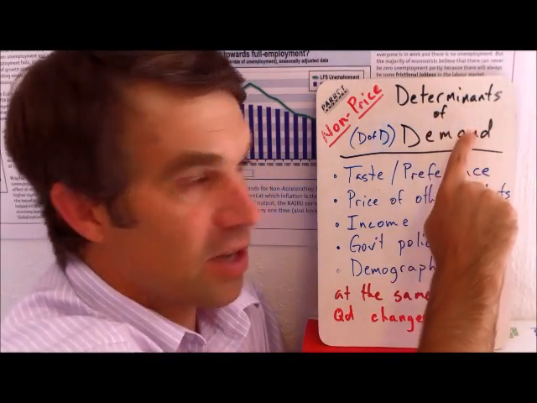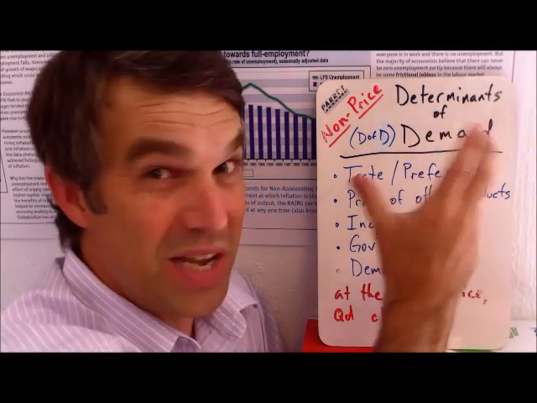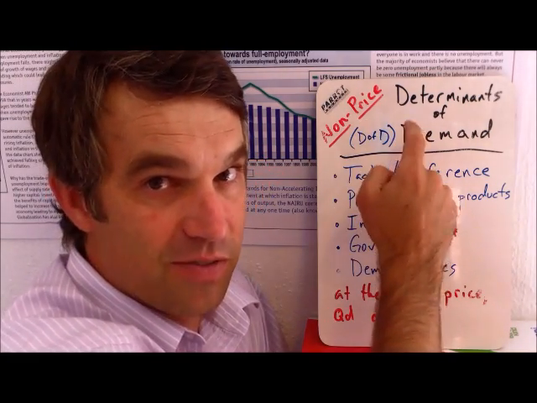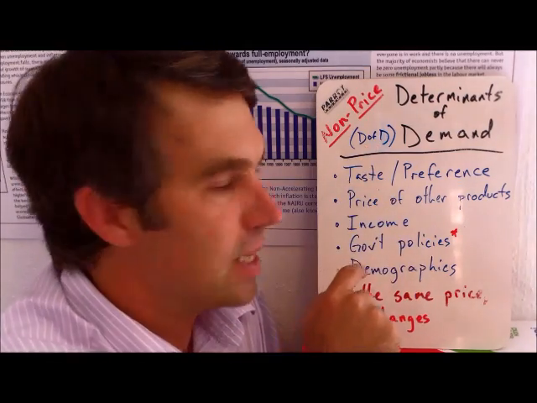So, are those other guys unimportant? No, they're an important part of the team. But the biggest part of the team is price. So these are the other things that affect demand that aren't price. I always abbreviate it D of D.